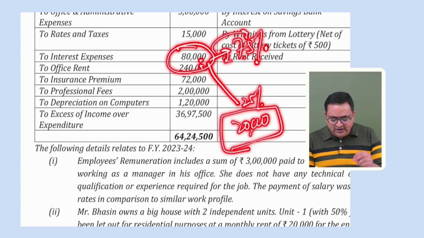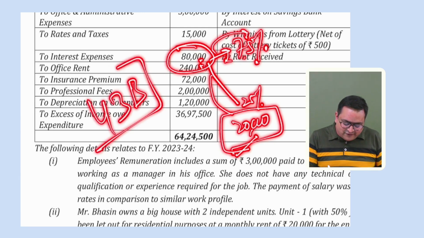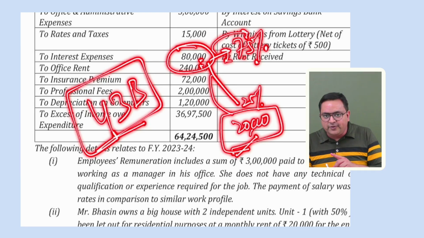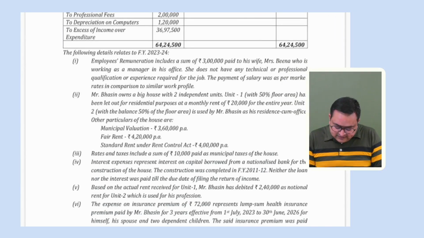60,000 would be disallowed. 20,000 can be allowed because this is related to PGBP. But in PGBP, we understand there is a section 43B. 43B says that if you are paying interest to any bank or financial institution, that interest should be paid up to the due date of ROI. And here they have mentioned that interest is not paid till the due date of ROI, right?